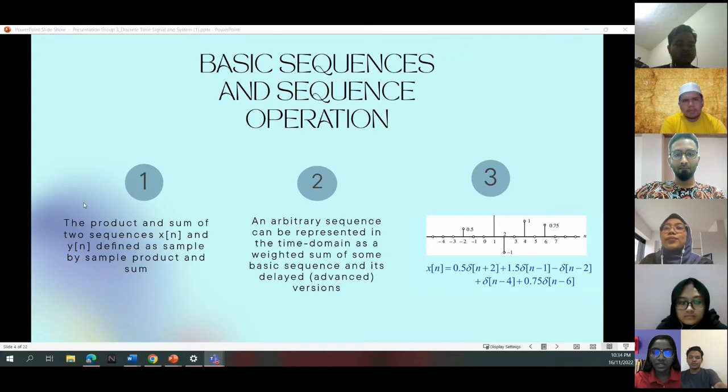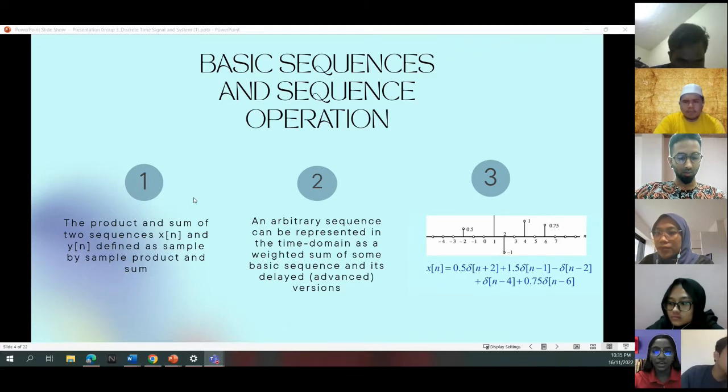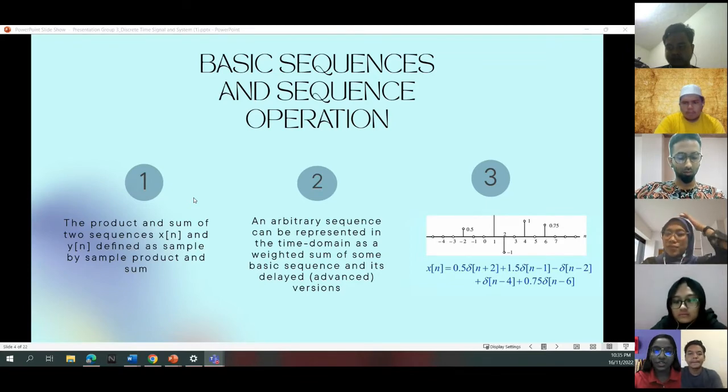The figure shows the combination of basic sequences. First, the discrete time signal value is 0.5 and the discrete time value is -2. So the first sequence will be 0.5 delta[n - (-2)], and it becomes 0.5 delta[n + 2]. For the second, the discrete time signal value is 1.5 and the discrete time value is 1. So the sequence will be 1.5 delta[n - 1]. For the third, the discrete time signal value is -1 and the discrete time value is 2. So the sequence will be -1 delta[n - 2], and so on. At last, we will get the sequence.